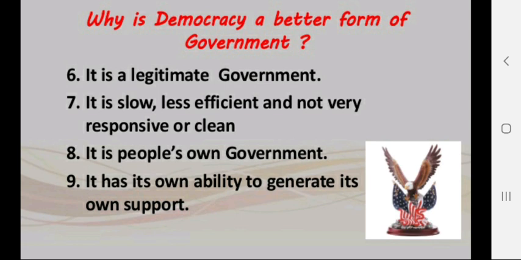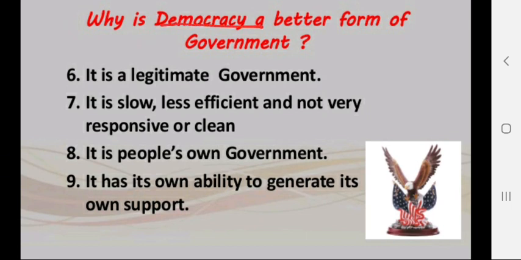And these non-democratic governments are taking quick decisions, so at the time of emergencies they are proving themselves more effective than democratic government. But still people believe that democratic government is much better than non-democratic government. They are not saying that it is the best government, but if we compare non-democratic and democratic government, then always democratic government is the better form of government, that is proved.